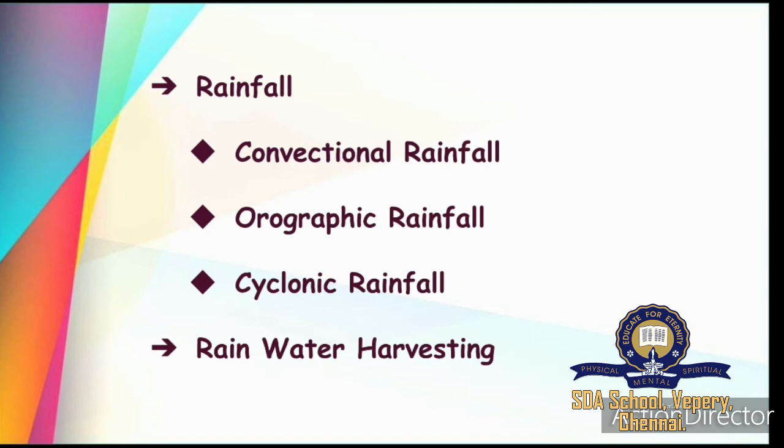Okay, so wind from the sea rises and goes up to the mountain range, and there it gets cold and rainfall occurs. The opposite side of the mountain, where the rain is not occurring, is called the leeward side, and it receives very little rainfall.